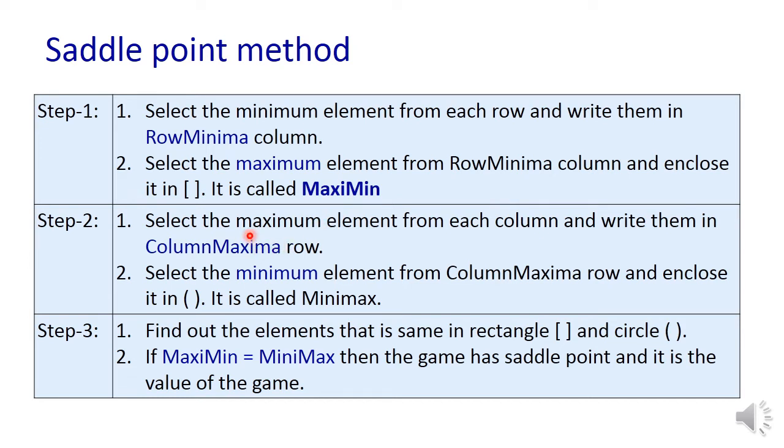Similarly, from each column, find the maximum. Among all the maximums, find the minimum one. We call it the minimax. Suppose minimax is equal to maximin, then the game has a saddle point and it is a pure strategy game. Let us understand this algorithm with an example.